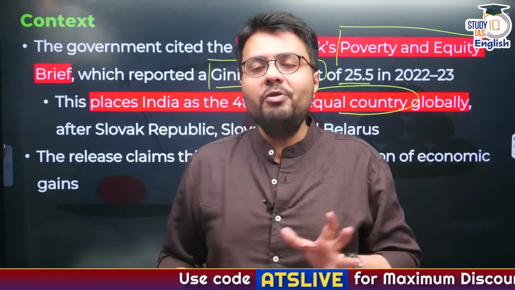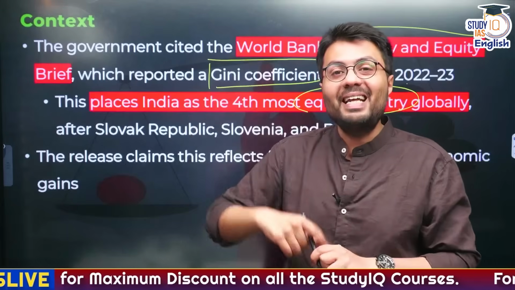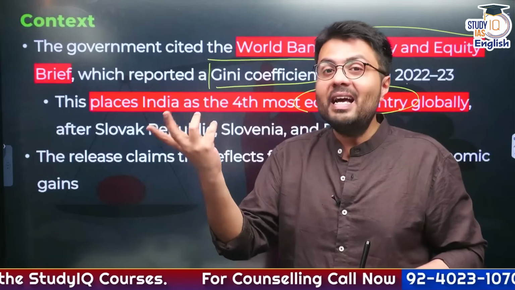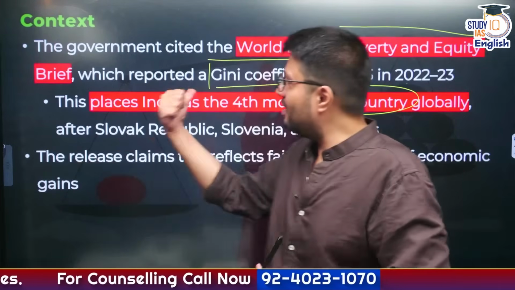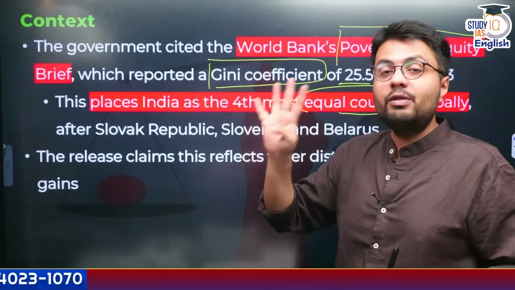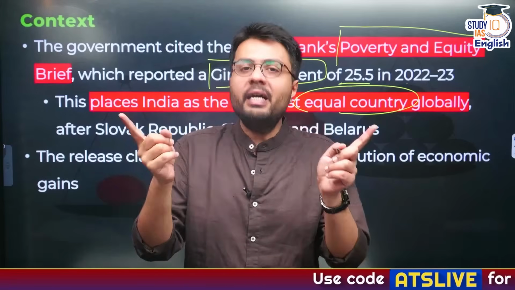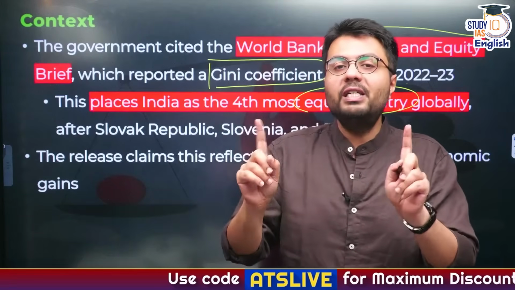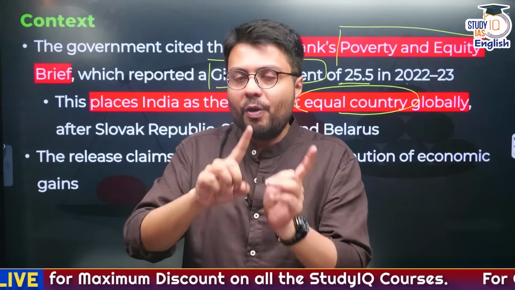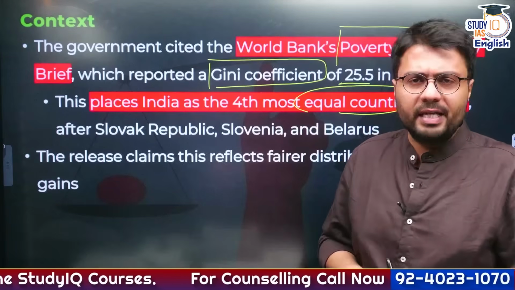But on the other hand, you may have heard the fact that India's top 1% of population actually controls the nation's 40% of wealth. So on one hand, you'll think that India is a very unequal country. But on the other hand, the World Bank, a reputable international organization, is telling you that India is the fourth most equal country. So based on these distinct facts, what do you think is correct? Well, let me tell you, both of these facts are correct. But the way we calculate inequality may differ from one organization to another. That we are going to understand in our today's discussion.